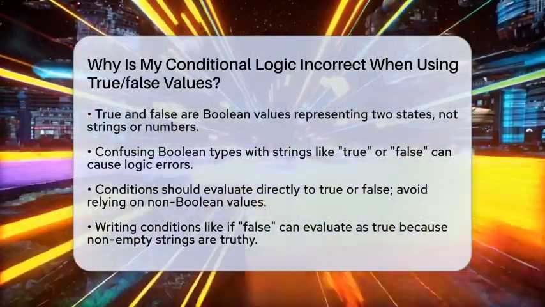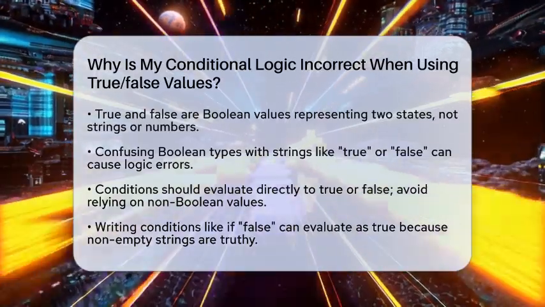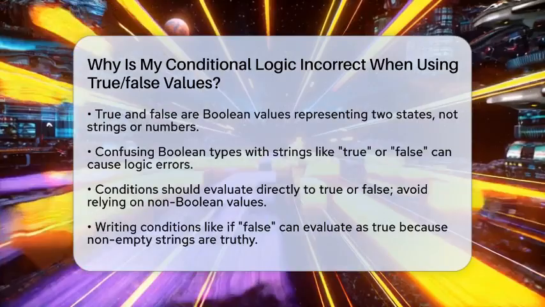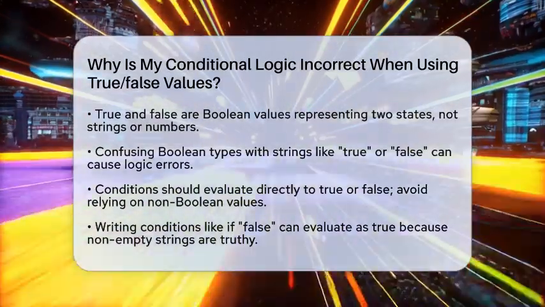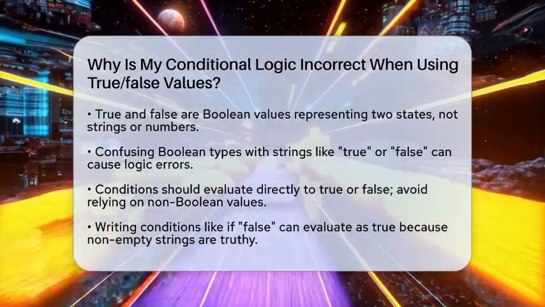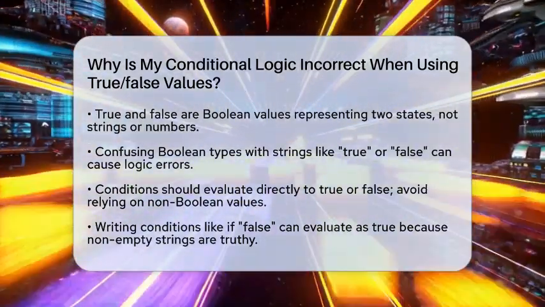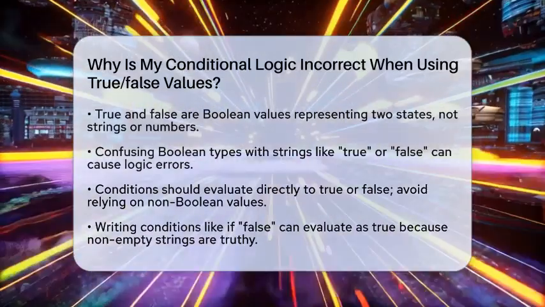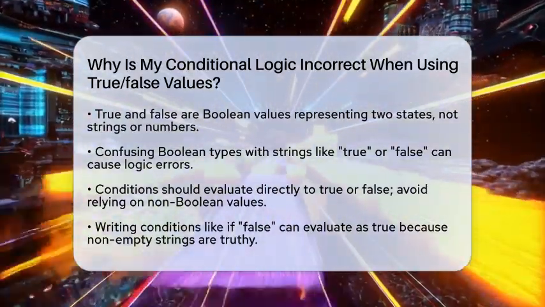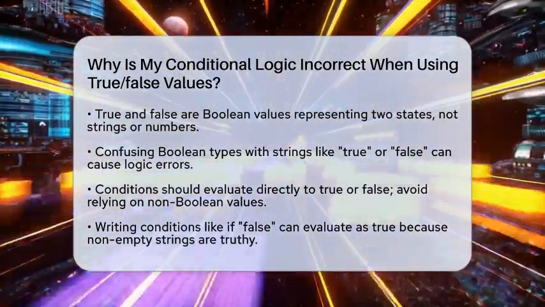First, understand that true and false are Boolean values, meaning they only represent two states, yes or no, on or off. They are not strings or numbers, even if some programming languages treat false as 0 and true as 1 internally. Confusing these types can lead to logic errors. For example, comparing a Boolean to a string like "true" or "false" without converting can cause your condition to evaluate incorrectly.